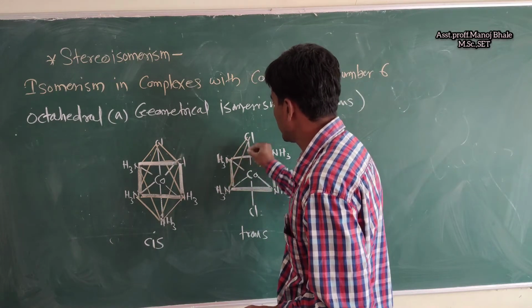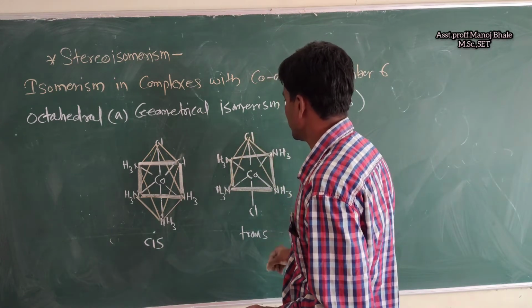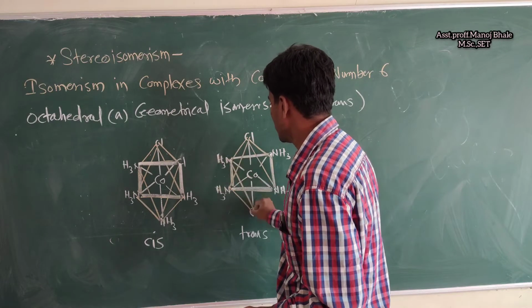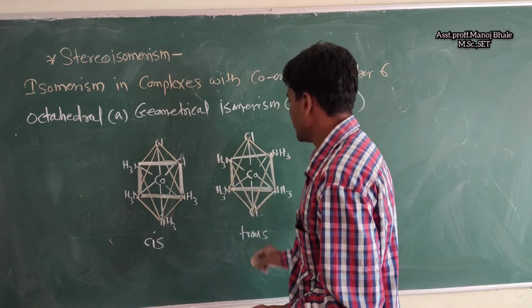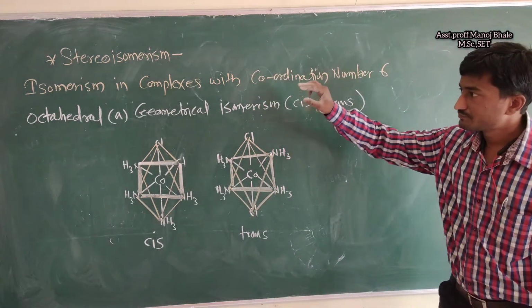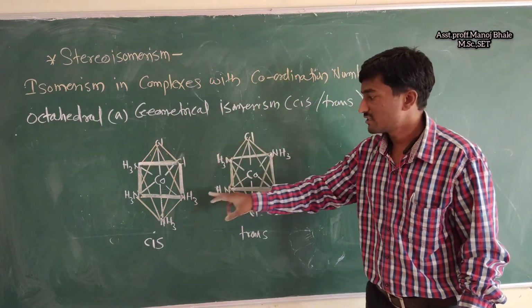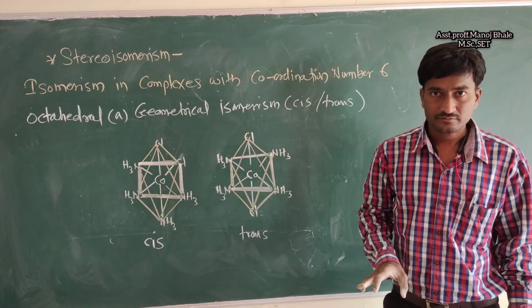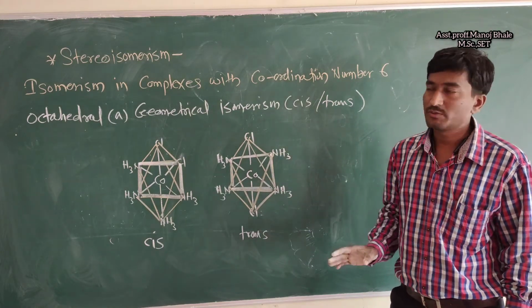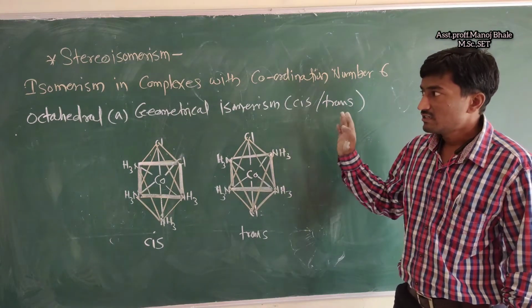We are connecting all these faces: this is the upper face, this is the lower. That means an octahedral structure has geometric isomers, one cis and another trans. Cis and trans are both possible in the octahedral structure.